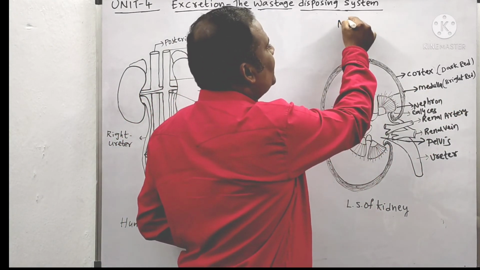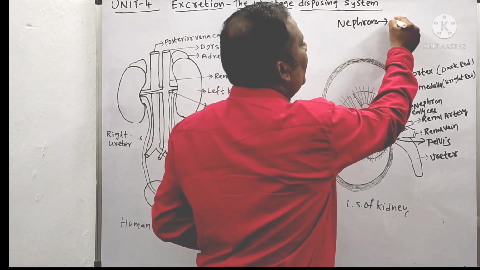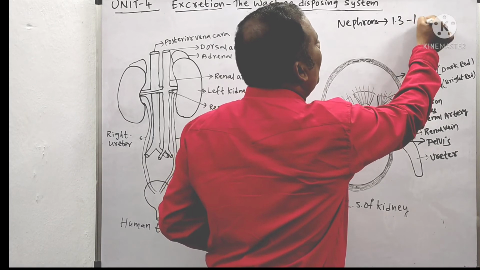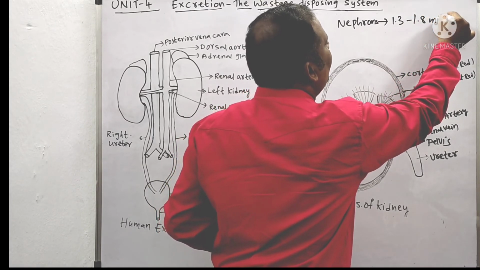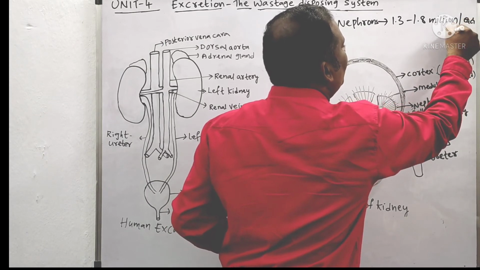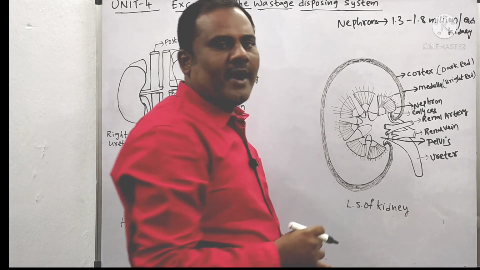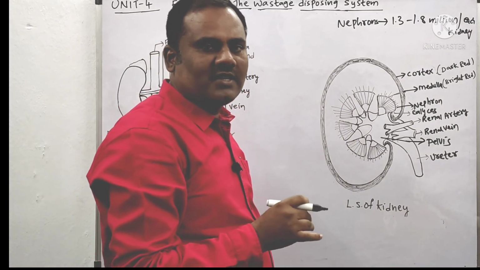These nephrons are present in each kidney, 1.3 to 1.8 million nephrons in each kidney.